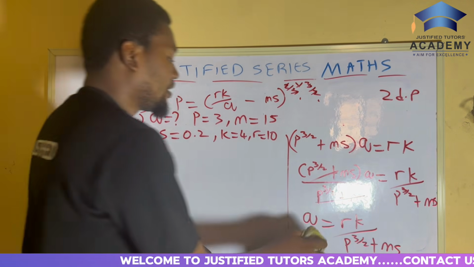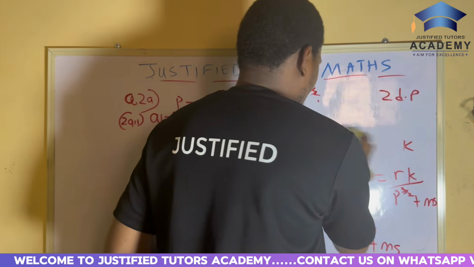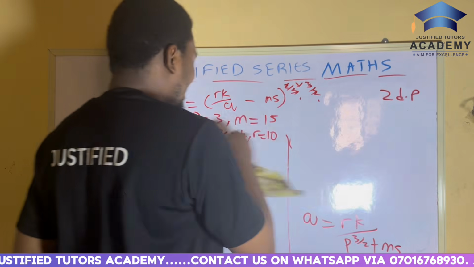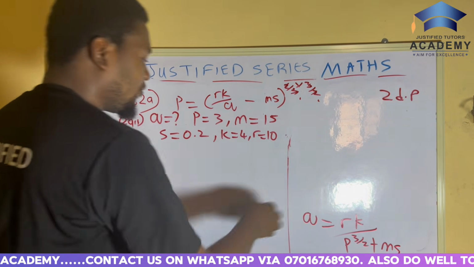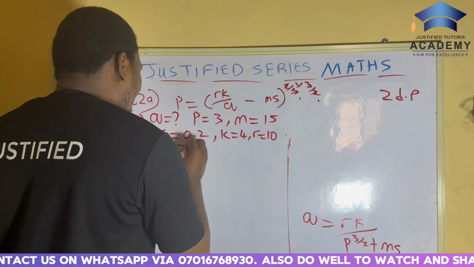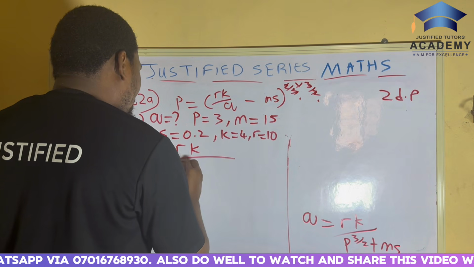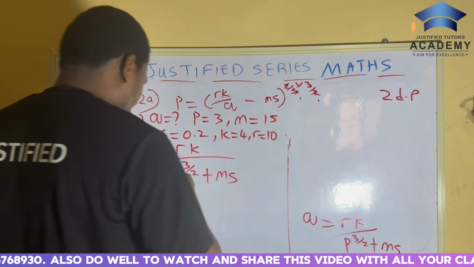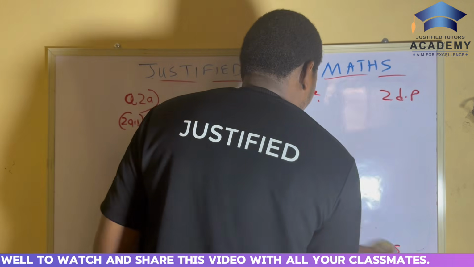So let me clean here first and write this one here, because that's what we need now. We are looking for Q, and given that Q is equal to RK over P raised to power 3 over 2 plus MS. We have to find Q with this.